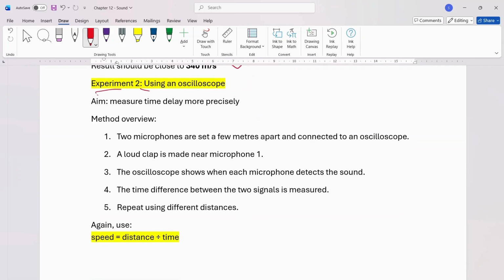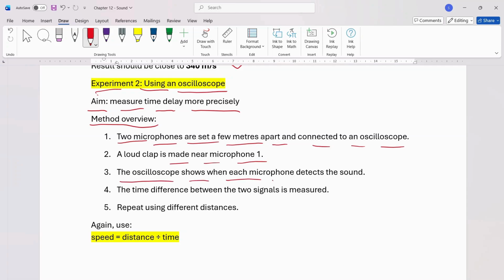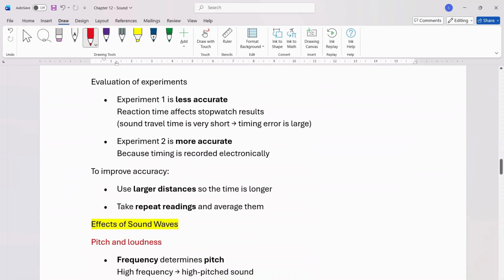Experiment number 2: using an oscilloscope. Aim: measure the time delay more precisely. Method overview: two microphones are set a few meters apart and connected to an oscilloscope. A loud clap is made near microphone 1. The oscilloscope shows when each microphone detects the sound. The time difference between the two signals is measured. Repeat using different distances. Again, use the formula: speed equals distance divided by time.